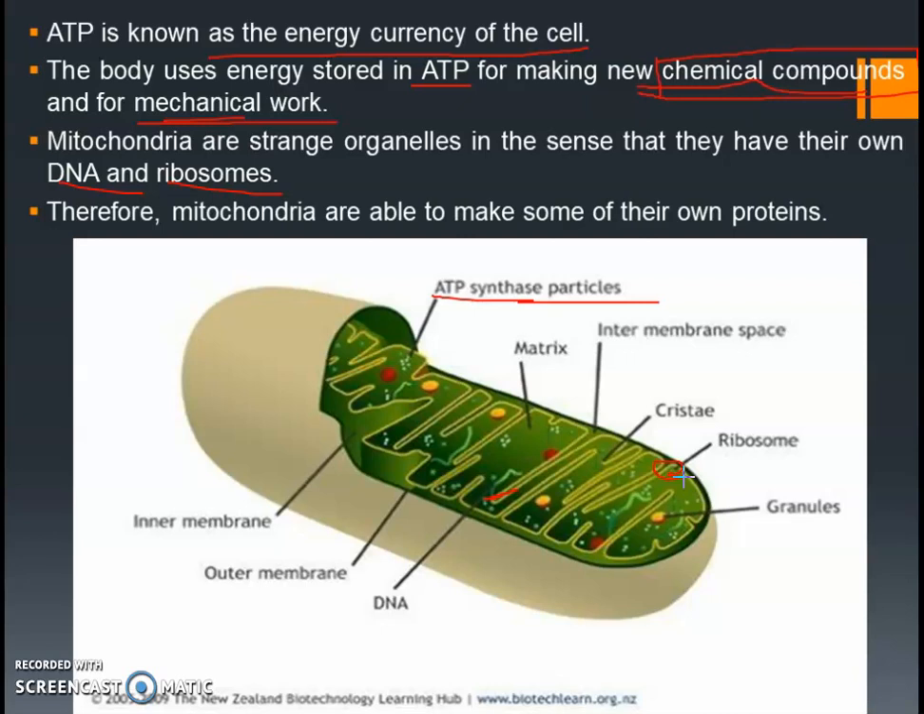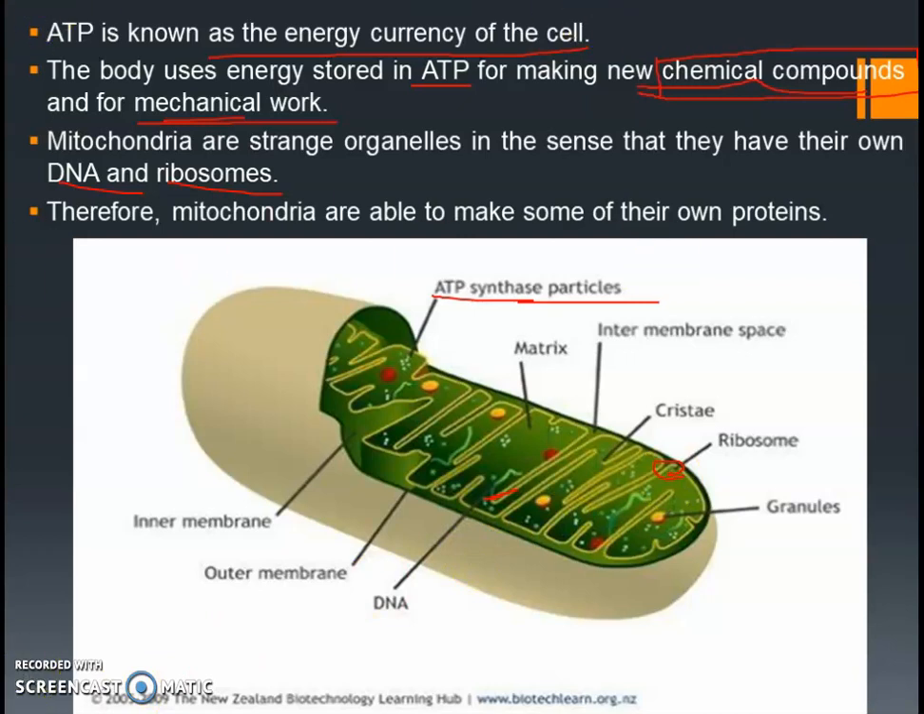Therefore mitochondria are able to make some of their own proteins. They have the capacity to produce their own proteins because they have DNA and ribosomes in them. Ribosomes, you know, are the ones that produce protein. Because they have ribosomes and DNA structures, they are able to make some of their own proteins. Okay, clear with this, children?